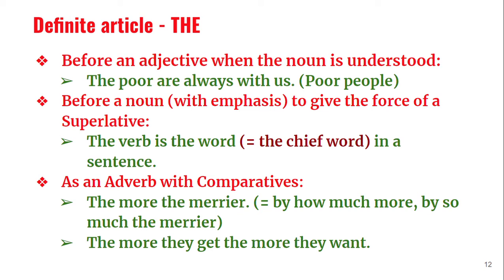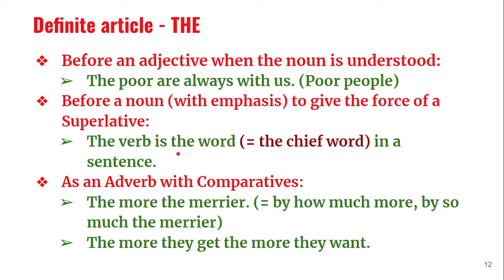I want to emphasize, like in the previous sentence, she married Pavan Kalyan, the actor. In the same way, some kind of emphasis has to be given in some sentences. There you can use the before a noun. The verb is the word in a sentence. See, here we are using the word.